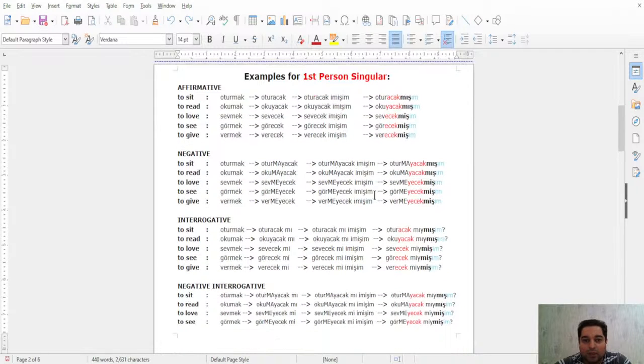Anyway, let me just keep it like this. So this is basically for what? For first person singular. So if you want to make it second person singular, you will change everything here, okay? Oturacakmışsın, okuyacakmışsın, right? And sevecekmişsin, görecekmişsin, and so on. And then in negative, and so on and so on. So this is just examples for the first person singular, because we usually use something about ourselves, right? So just the example for first person singular.